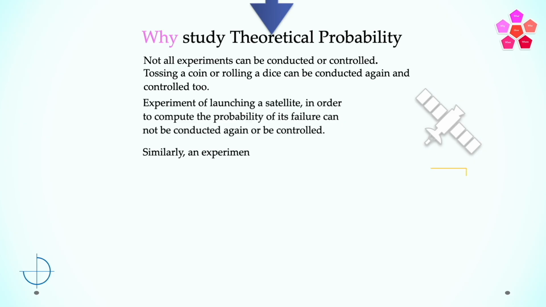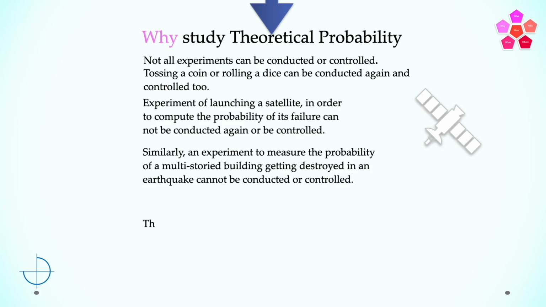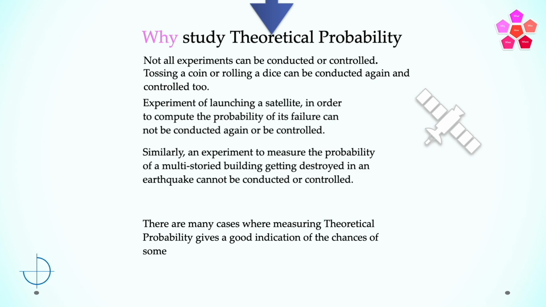Similarly, an experiment to measure the probability of a multi-storied building getting destroyed in an earthquake cannot be conducted or controlled. There are many cases where measuring theoretical probability gives a good indication of the chances of something happening or not happening. Let's discuss few real-life examples that can give us a better understanding of use of theoretical probability.